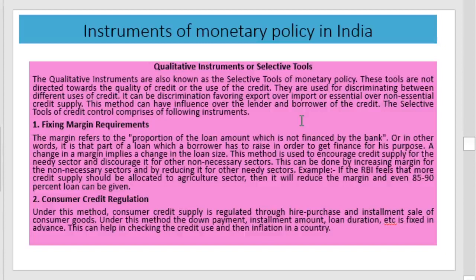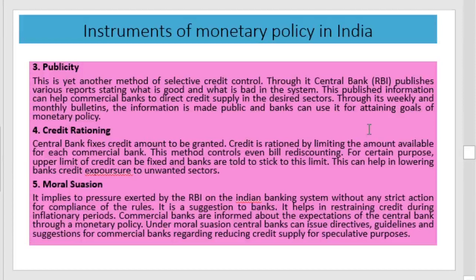Second one, consumer credit regulation, that is, reduce the credit for consumer durables, hire purchase, installment sales, etc., to reduce the money supply in the economy. Third one is publicity. This is another important method used by the central bank to control the money supply in the economy.